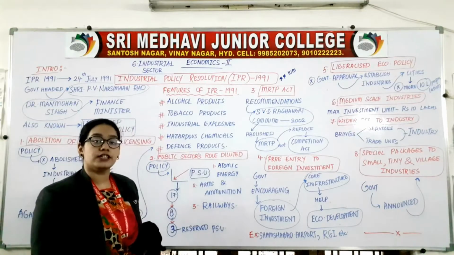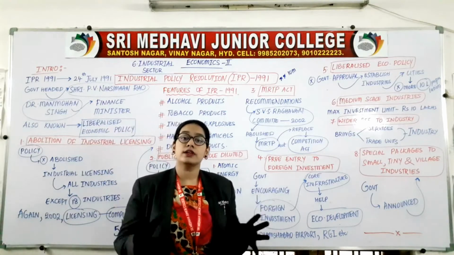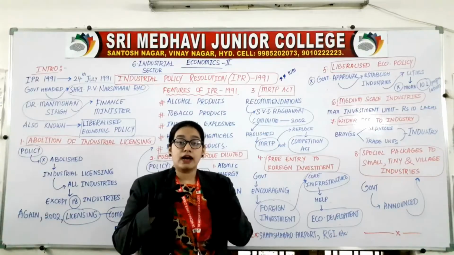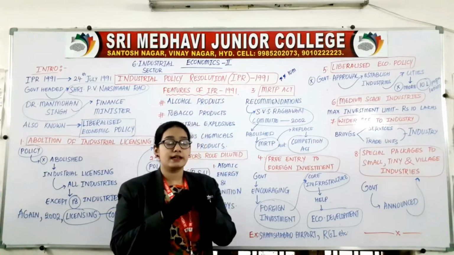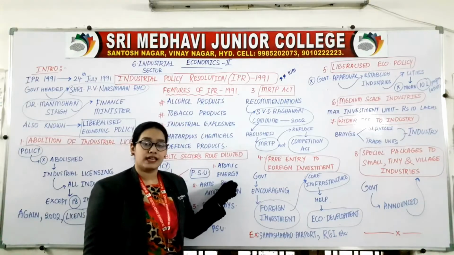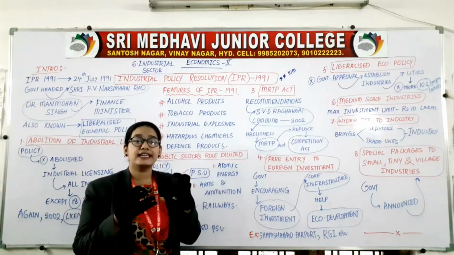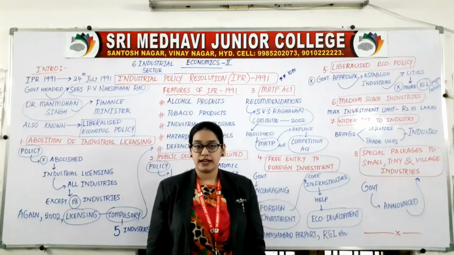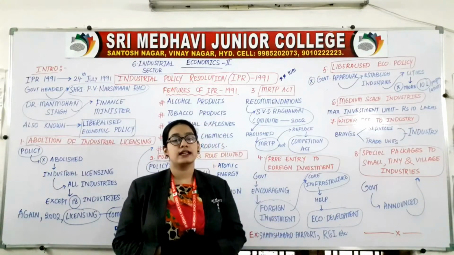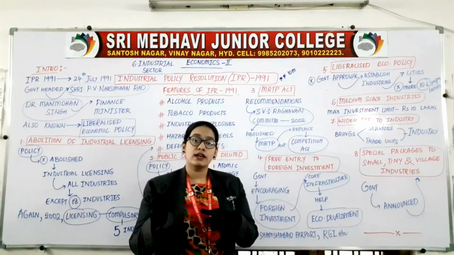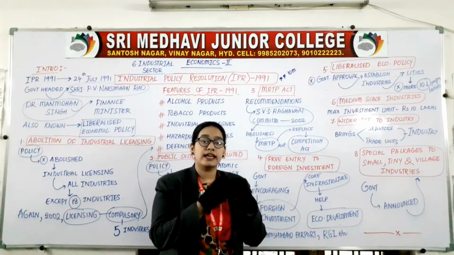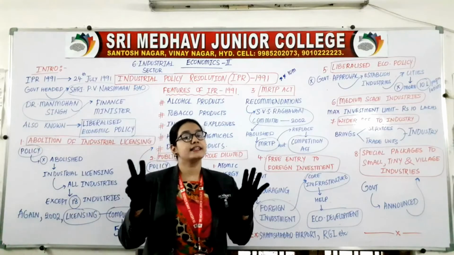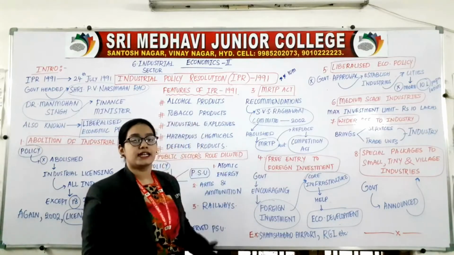Now atomic energy means huge nuclear power plants will be there where nuclear energy is required, and how they get that nuclear energy is from atomic energy. This is a kind of heat energy which is used in providing electricity. All right, the current in our houses and schools and colleges is all coming from power plants. How are they getting energy? From atomic energy. So basically electricity is related with the public sector unit.